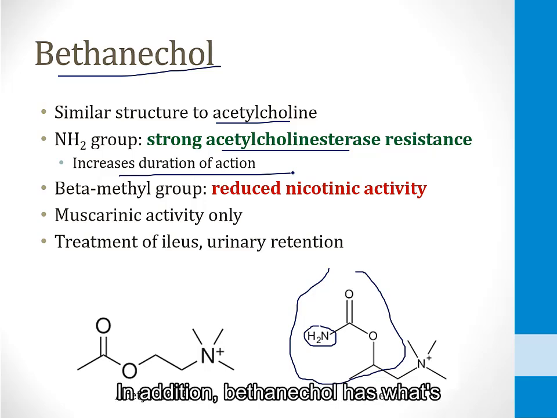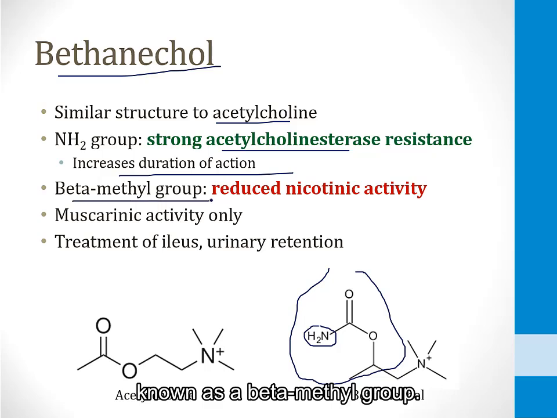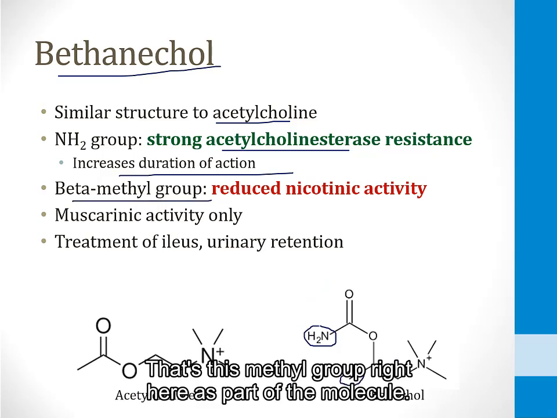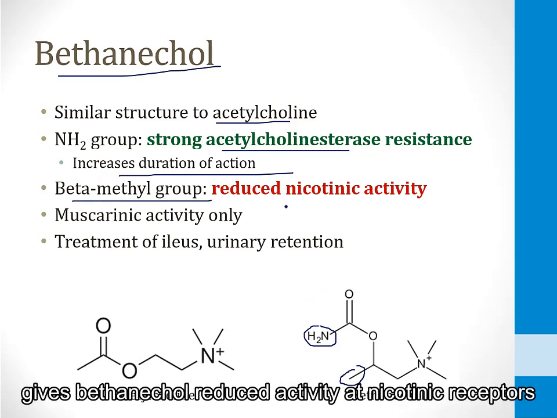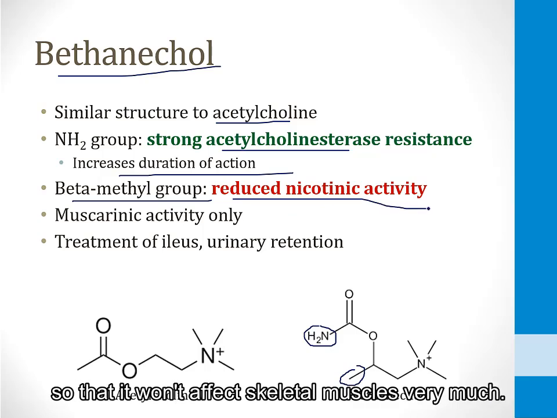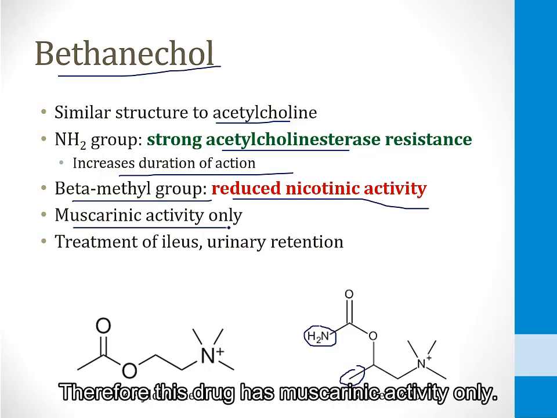In addition, bethanechol has what's known as a beta-methyl group. That's this methyl group right here as part of the molecule, and the presence of that methyl group gives bethanechol reduced activity at nicotinic receptors so that it won't affect skeletal muscles very much. Therefore, this drug has muscarinic activity only.